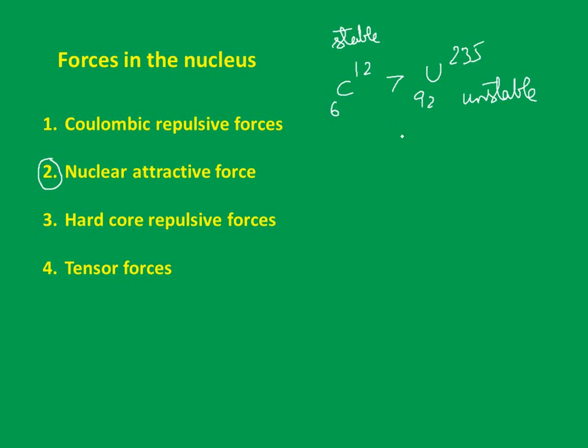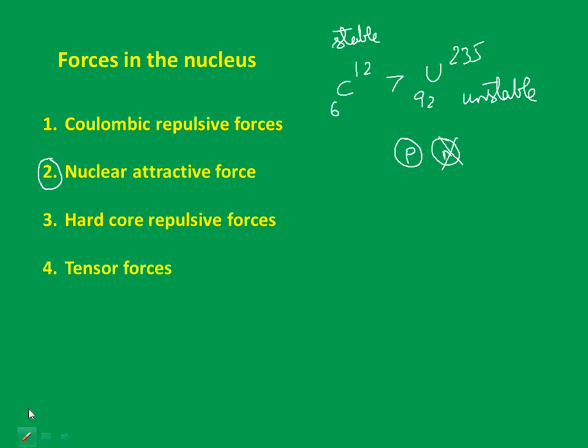Inside the nucleus, we are having only two kinds of particles. One is proton, the other is neutron. For neutron, there is no possibility because it is chargeless. So the other way is the interaction between a proton and another proton, because between any two neutrons it is not possible, and between proton and neutron also it is not possible. The only possibility is between two protons, and this force is responsible for the instability.